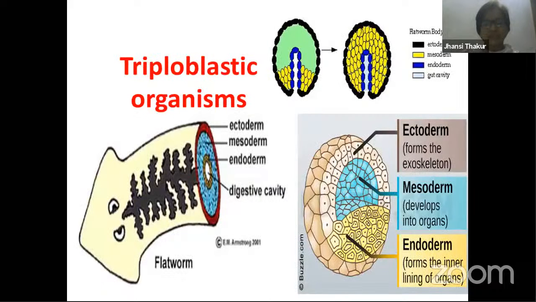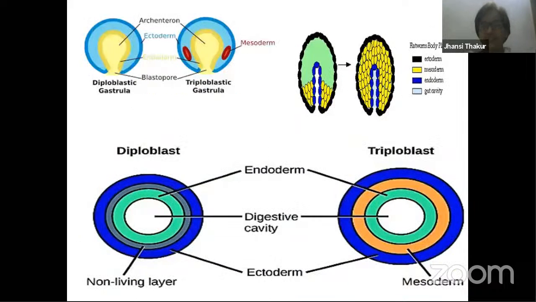After this, let's try to understand the difference once again between diploblastic and triploblastic. Dear students, I'm trying to explain this because you keep coming across this term every time you study every phylum from the next chapter onwards. So let's look at the diploblastic and triploblastic differences. You know that we have studied this ectoderm, this is endoderm, this is digestive tract, and this is the space which is filled up with fluid, blastocele, primary blastocele. Whereas here you can find there are 3 germ layers. This blastocele is filled up with the cells forming the 3rd layer, which is the mesoderm.